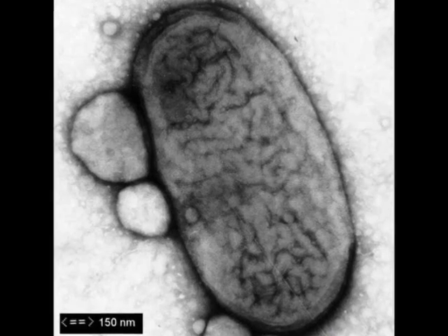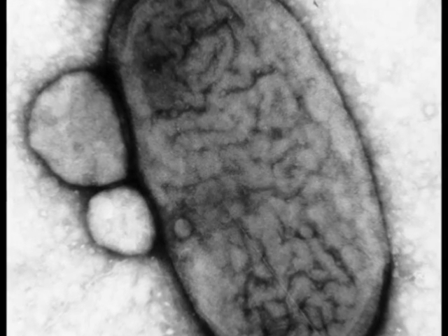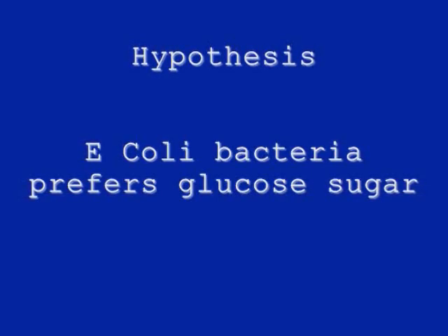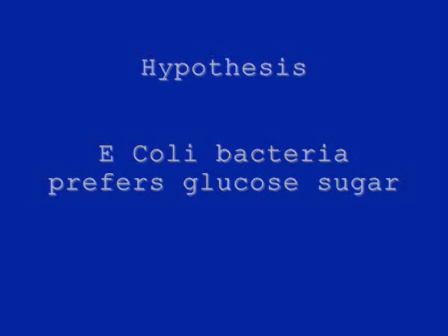E. coli can survive with or without the presence of oxygen, which makes it a useful model organism in the lab. For our experiment, we are incubating E. coli bacteria in glucose, fructose, and lactose for 4 days. Our hypothesis is that the bacteria prefers glucose sugars.